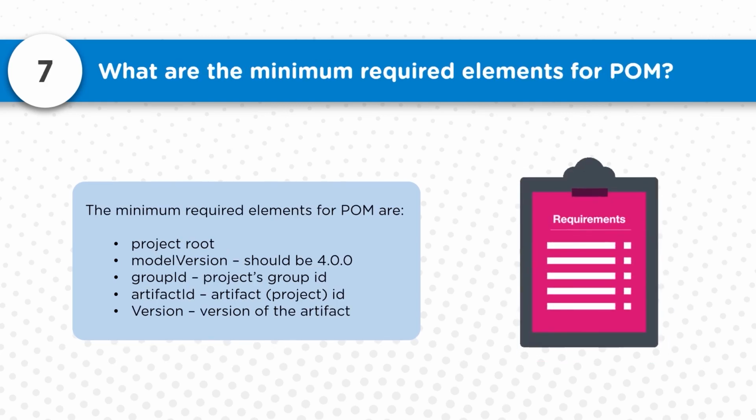Now what are the minimum required elements for a pom.xml file, without which the file will not be validated and you will get validation errors? The minimum required elements are the project root, the model version, which should be 4.0.0, the group ID of the project, the artifact ID of the project, and the version of the artifact. These are the minimum things we define so that we understand what kind of artifact we are trying to create. Without them, the validation of the POM file will fail and the build will also fail.